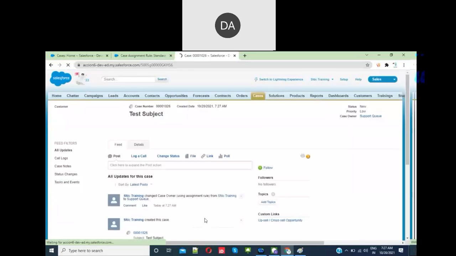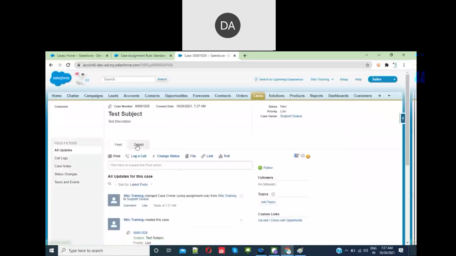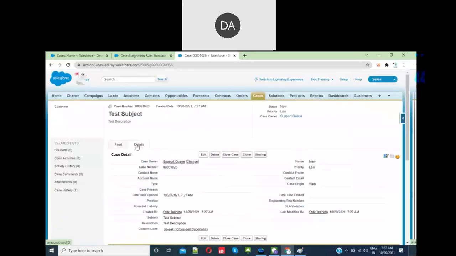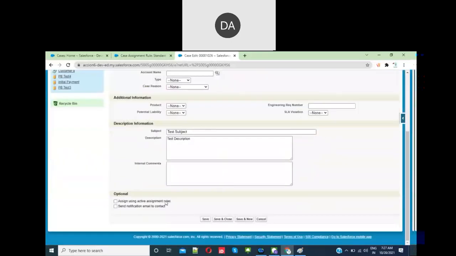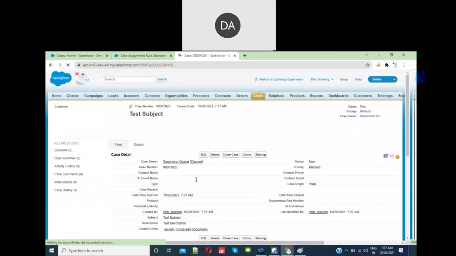Now, the case is created. See the is support case, because this priority is low. If you want to check the same, edit, now go to DM. Use this. Supervisor queue.